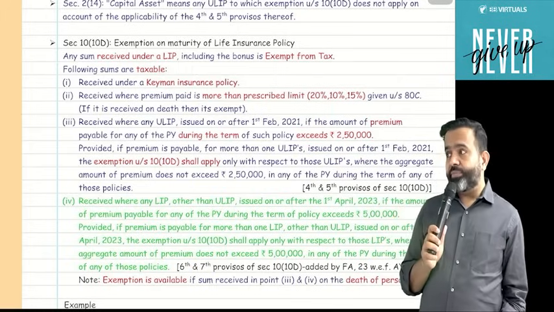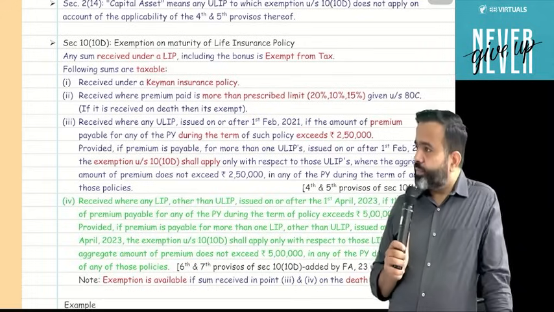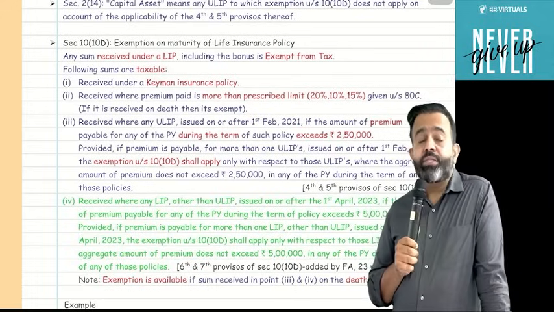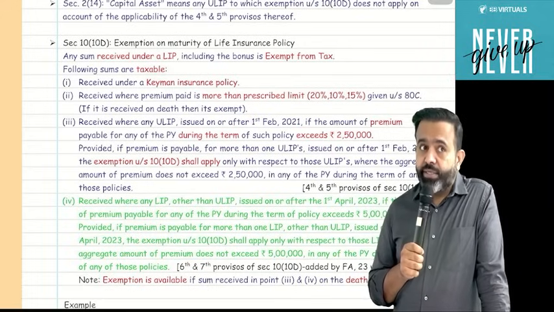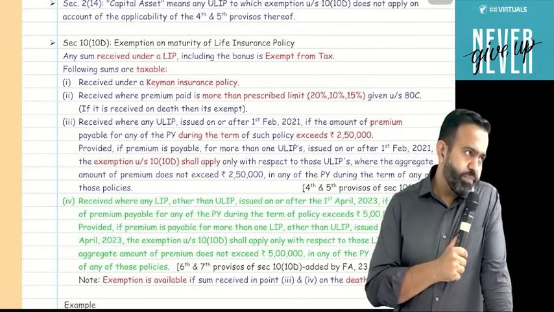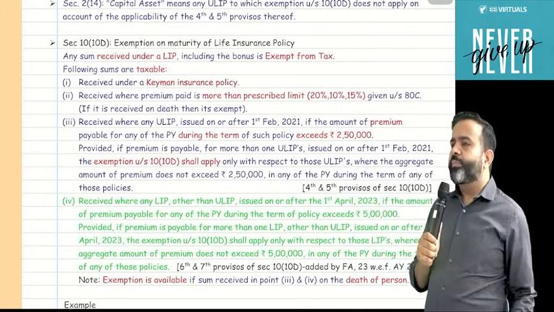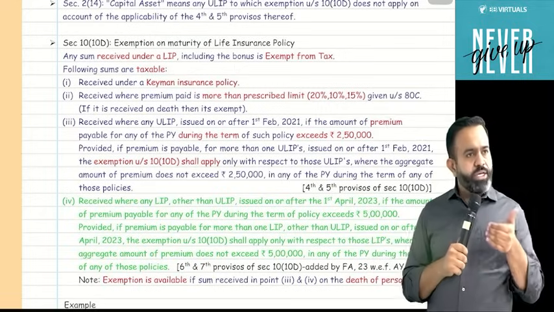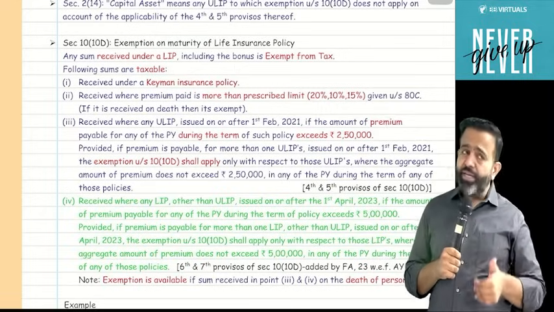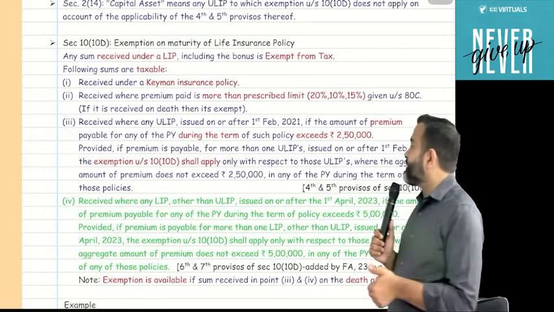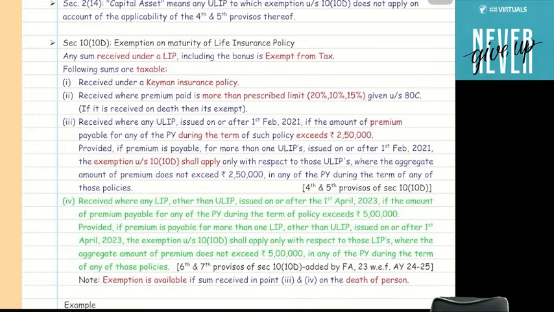But guys, remember, if that limit is crossed, but the maturity amount is received at the time of death of the person, then it is not taxable. Normally, if that limit is crossed and maturity amount is received, then it is taxable. But if it is received at the time of death, then it is not taxable. If it is received on death, then it is exempt.